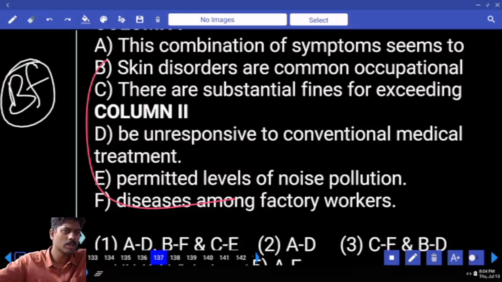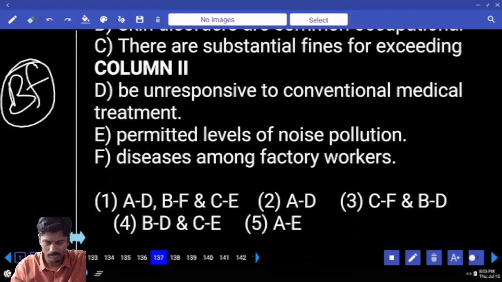Do you know, occupational diseases are job related diseases. When you become a bank employee, you have to sit in the same chair for almost 8, 9, 10 hours. If you get any disease in the future, then that disease is called occupational disease. Occupation means job oriented disease. My friend who was working in a bank got some disease because of only sitting, no mobility, no moving, right? Only during lunch they get up, have lunch, come back. BF, occupational disease among factory workers.